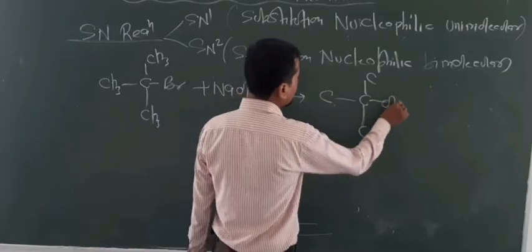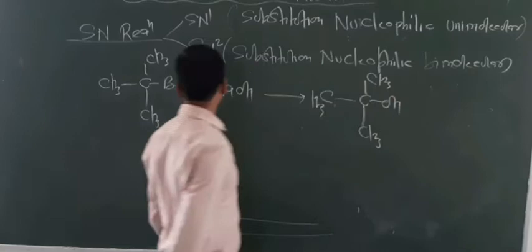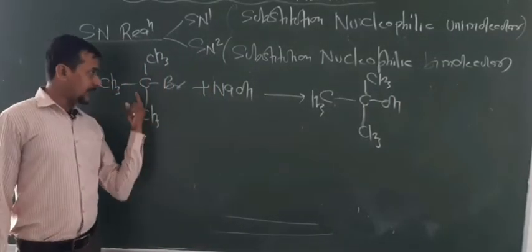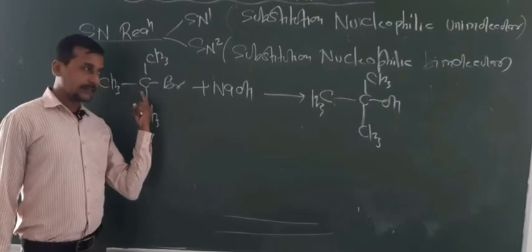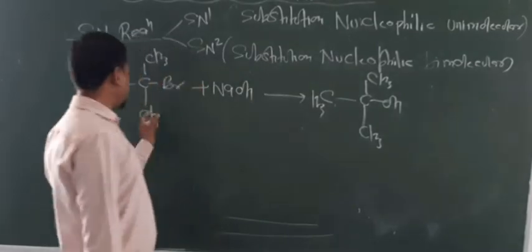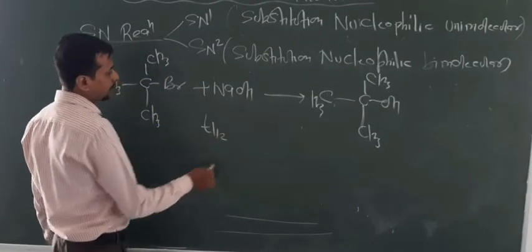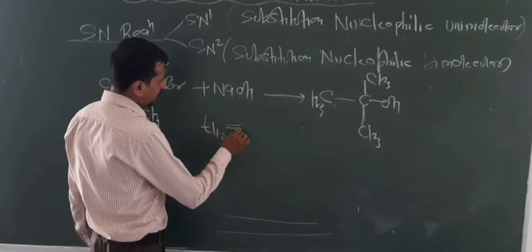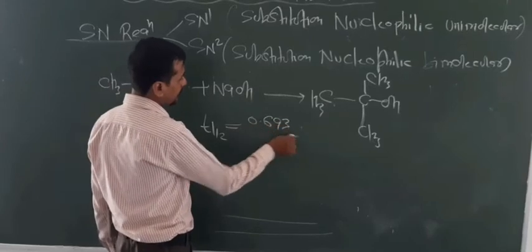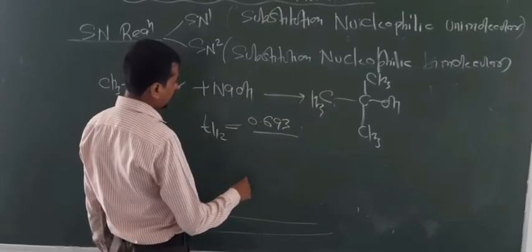This will give OH like this. Now look at here, this is a 3 degree alkyl halide. So that's why 3 degree follows SN1 reactions. So this will indicate SN1 reaction. Now the graph is asked in terms of T half. As you know, the T half for first order kinetics is 0.693 divided by K.